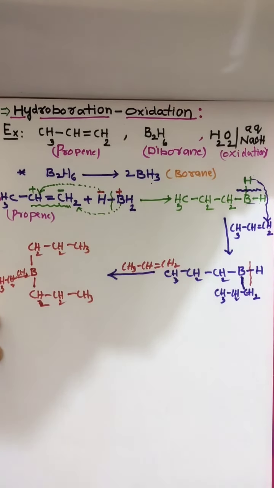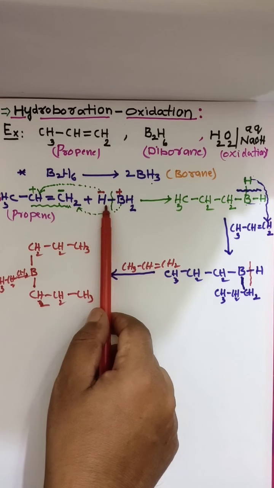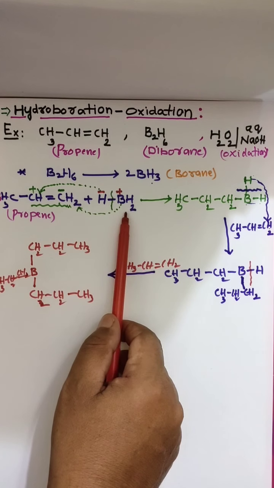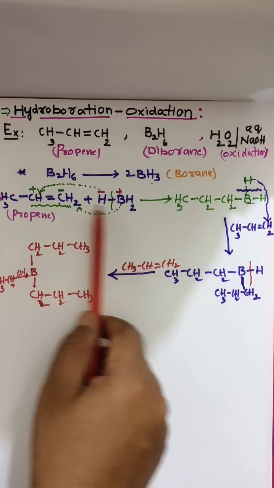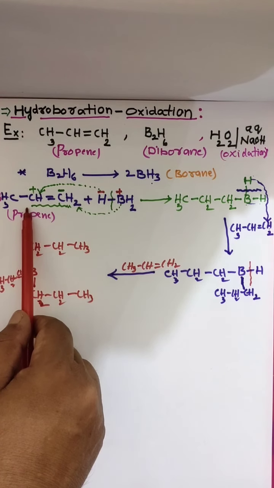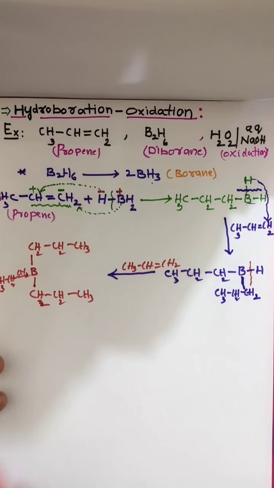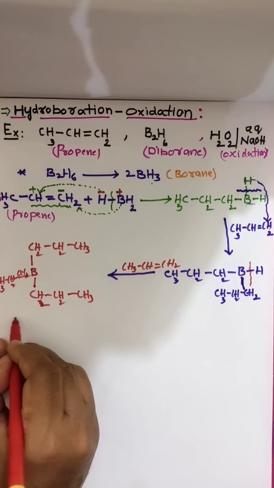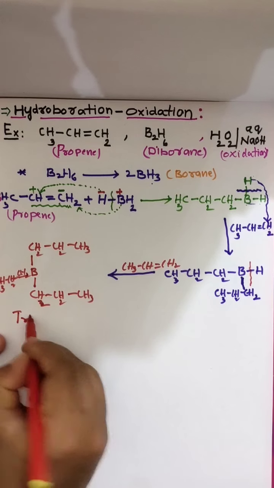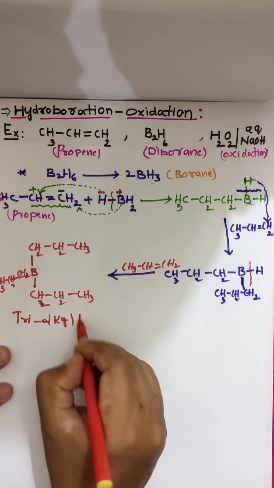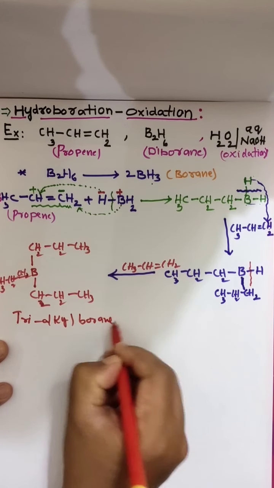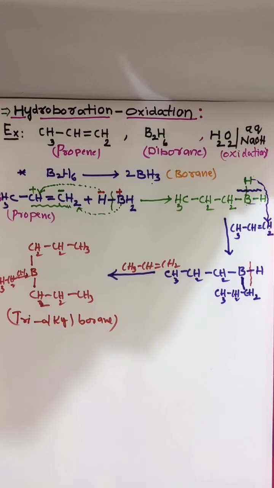So in borane we have 3 hydrogens, and 3 hydrogens are displaced by 3 propene molecules. Now you are getting trialkyl borane.